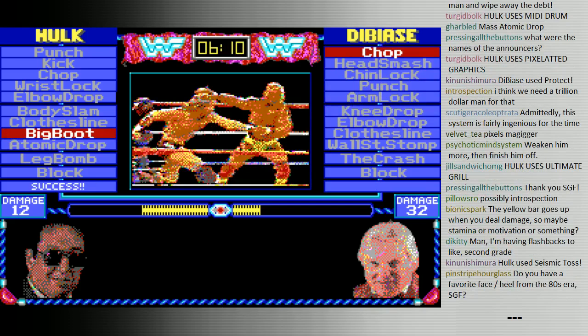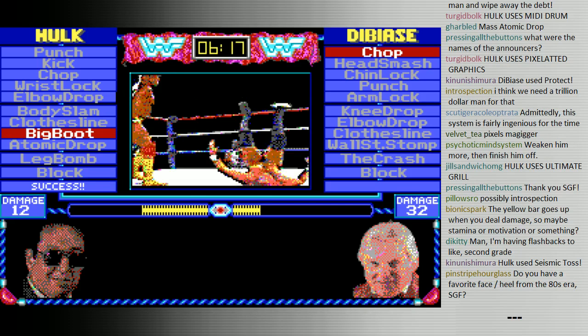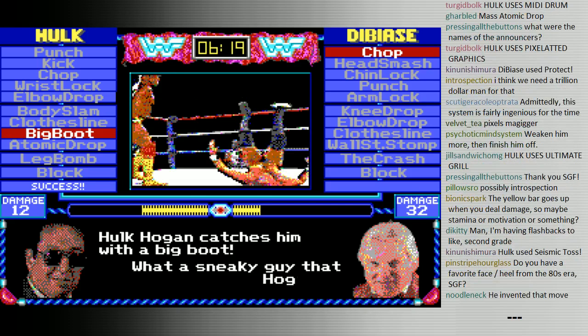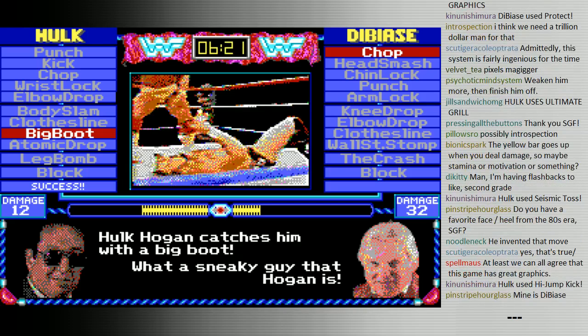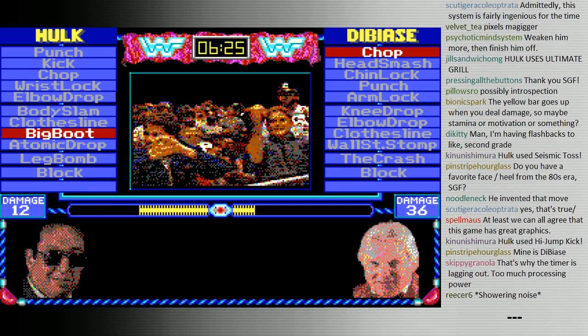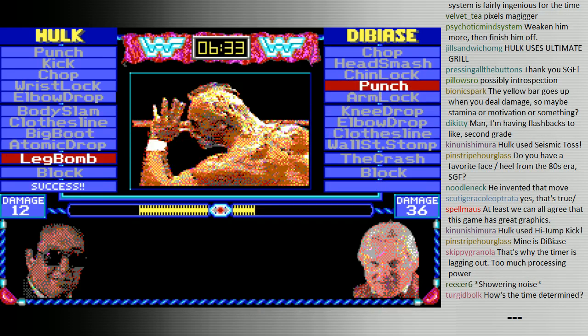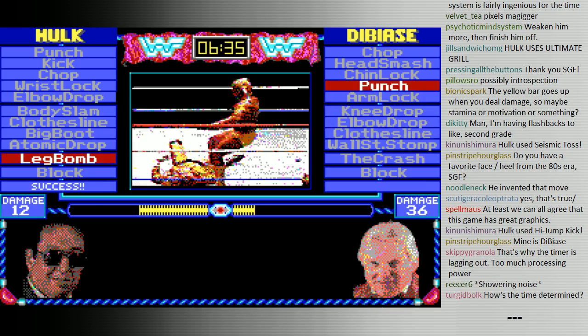So yeah, if you had to make a wrestling game at the time, in the late 80s for DOS, this actually makes sense. What a sneaky guy that Hogan is. This actually makes sense for the time to do it this way. Even though I don't know, would anyone have considered this to be a good game at the time? Maybe if you were a really big WWF fan, maybe.